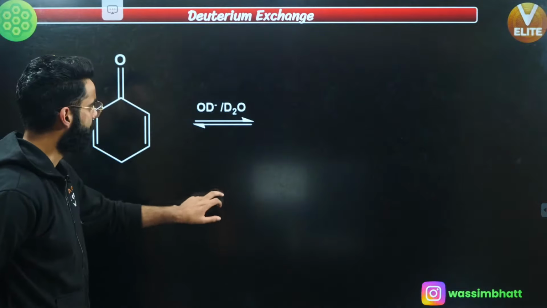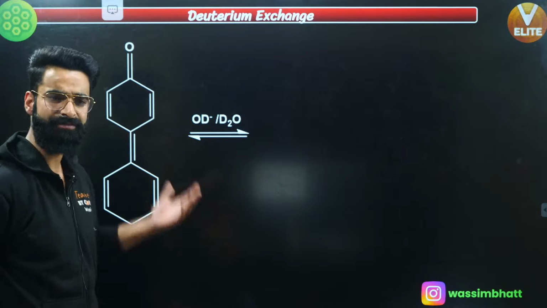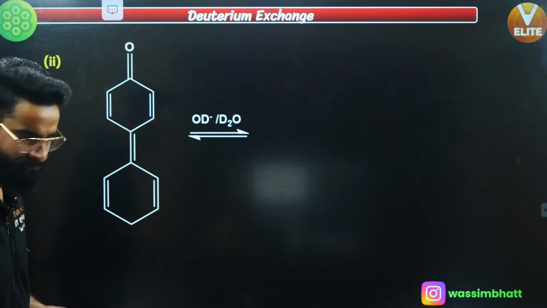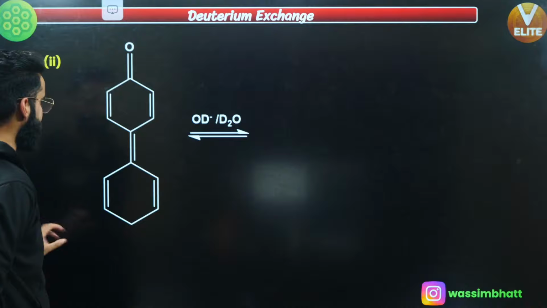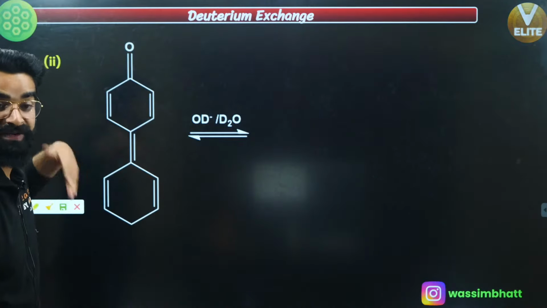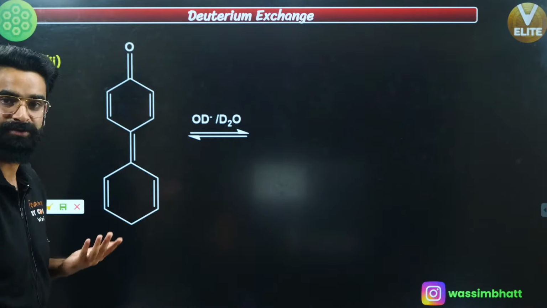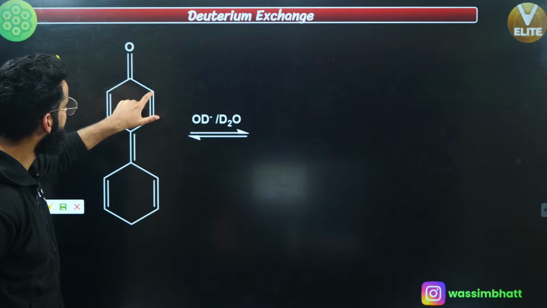Similarly, let me take a few more examples. This is one more example, and I'm sure you're going to kill it now, yeah? If you got the concept, you can do it properly. First of all, I need to look at those carbon atoms which will get the negative charge if H positive leaves. First of all, H positive leaves from which position? H positive cannot leave from here because it's sp2.